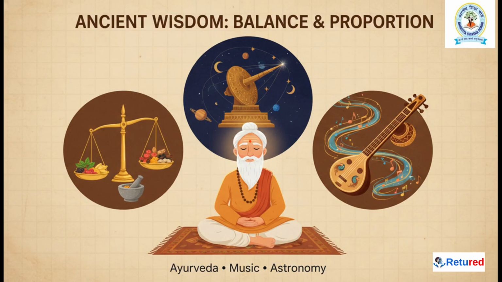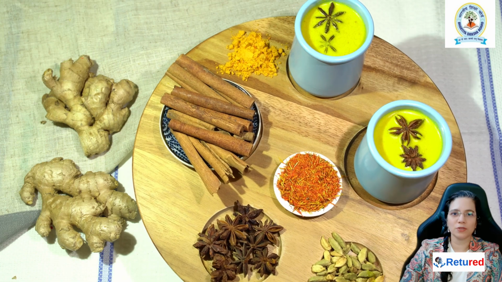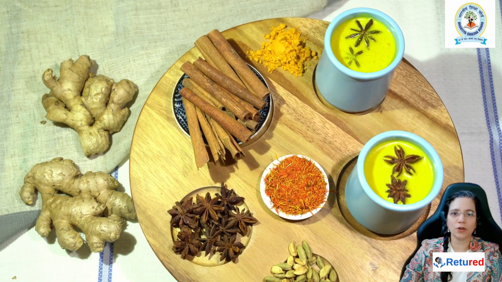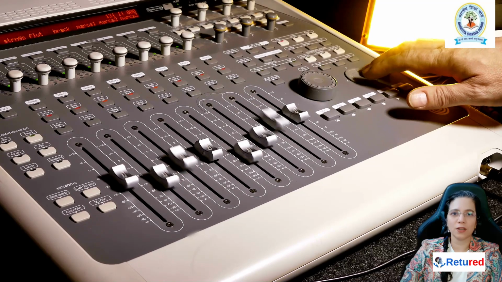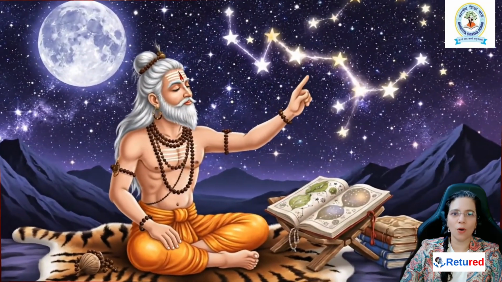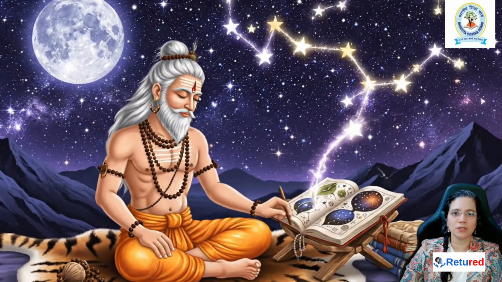This whole search for balance is actually deeply rooted in our own history. For centuries, our rishis and scholars have understood the world through proportion. Just think about it: the precise ratios of herbs that go into Ayurveda, the perfect harmony of notes in our classical music, or even how ancient astronomers measured the vast cosmos. It was always about understanding how different things relate to each other in a balanced way.